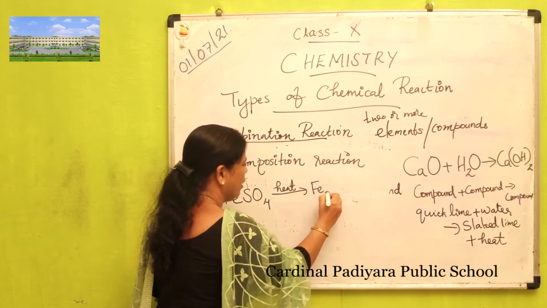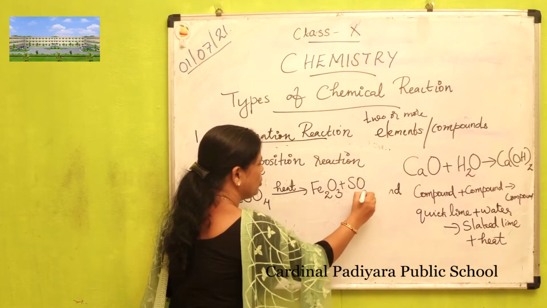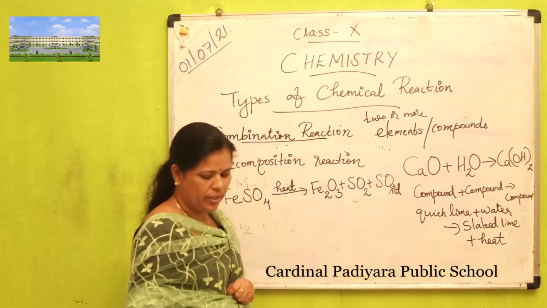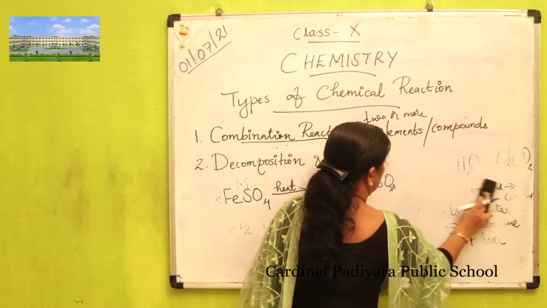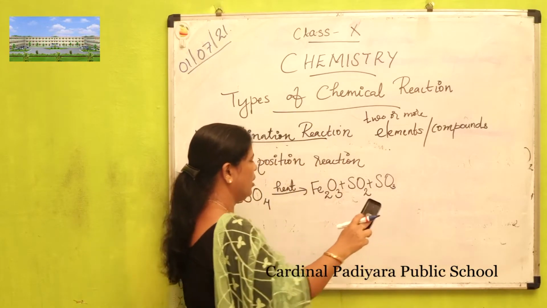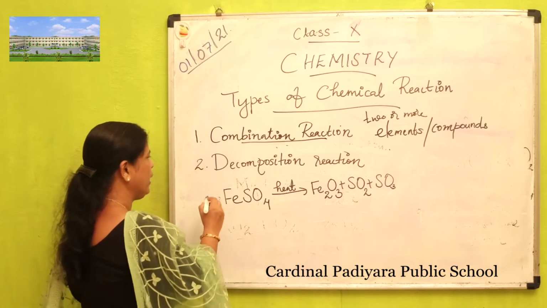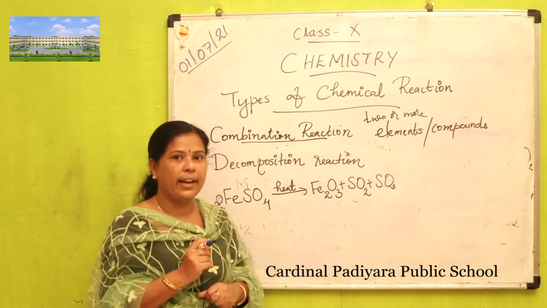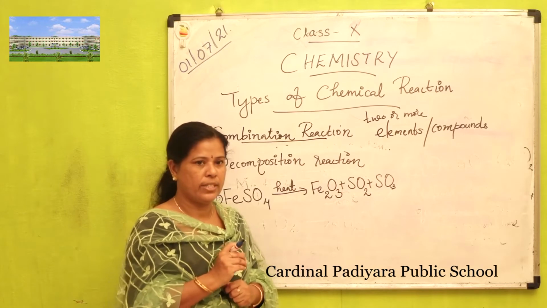Those products are Fe2O3 plus SO2 plus SO3. When we heat ferrous sulfate crystals in a boiling tube, we get ferric oxide, sulfur dioxide and sulfur trioxide.